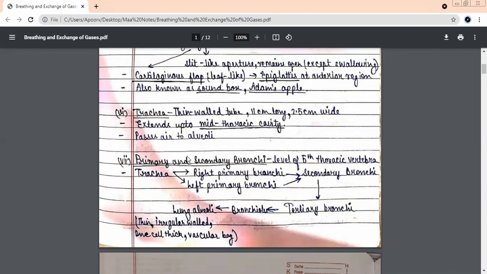Why do you think it is called Adam's apple? Have you ever thought about this? Why is it called Adam's apple only? It's a very old story if you've read about Adam and Eve. Have you heard about Adam and Eve, the first man and woman on the earth, according to the Bible? Yes, ma'am. Okay. It is believed that there was a fruit tree and God told Adam that you will not eat this fruit. This is a forbidden fruit. Apple tree it was actually.